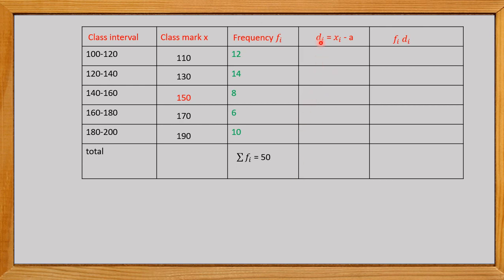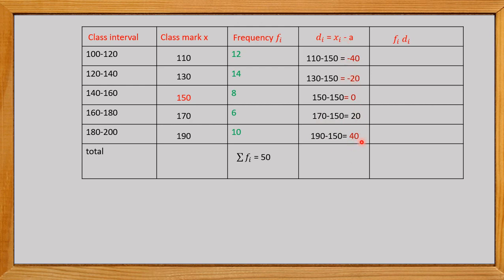So first of all we have to find di, the deviation, that is xi minus a. Now here, any one value from these class marks we can assume as a. Here we are taking a as 150. Now let's take 110 minus 150, which is equal to minus 40. Similarly, 130 minus 150 is minus 20. Similarly, 150 minus 150 is equal to 0. 170 minus 150 is 20, and 190 minus 150 is 40.